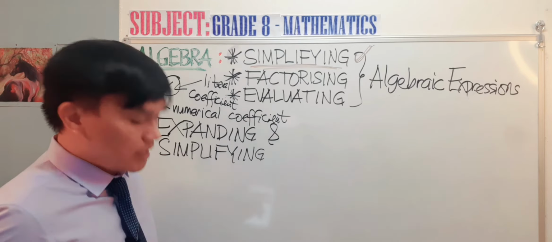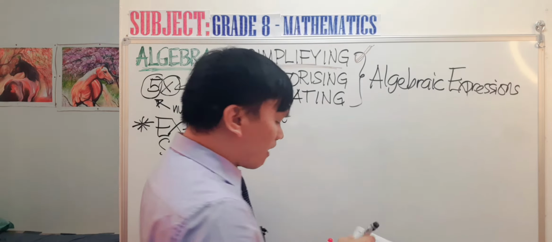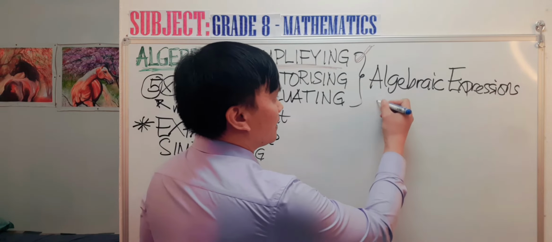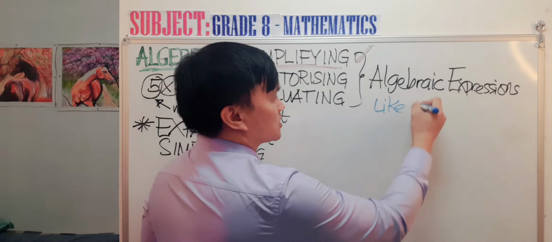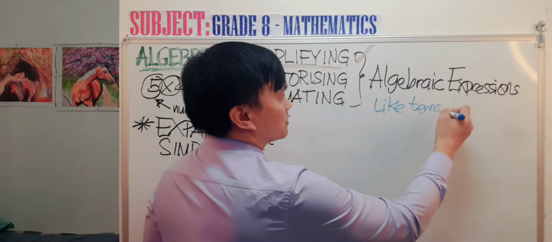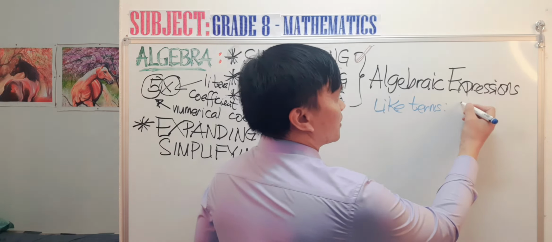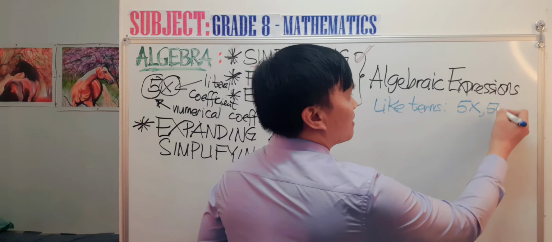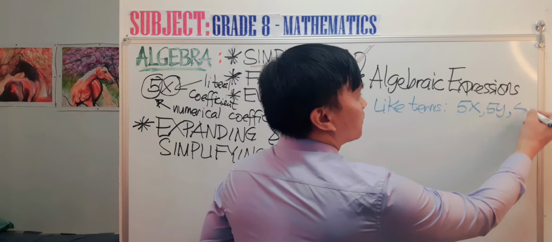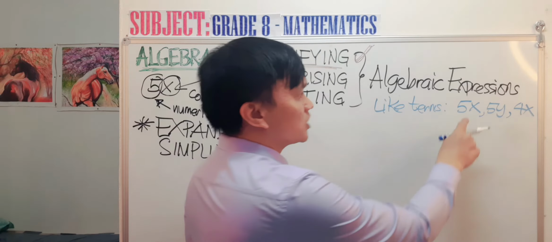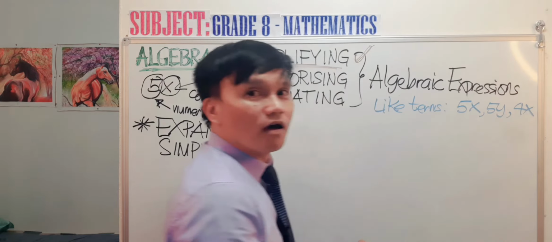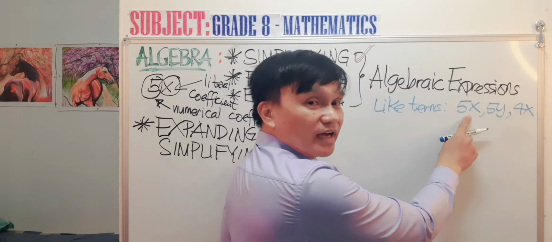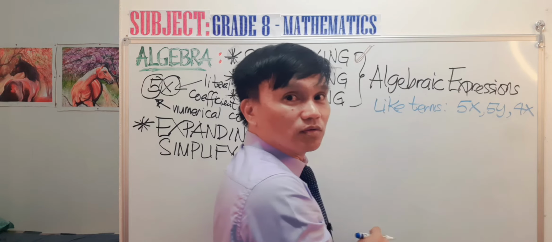Now, what do we consider like terms? What are like terms in algebraic expression? We have here, for example, 5x, and then we have another one, 5y, and then we have 4x. Which of these 3 are like terms? Which one? 5x, 5y, 4x. Which ones are like terms?